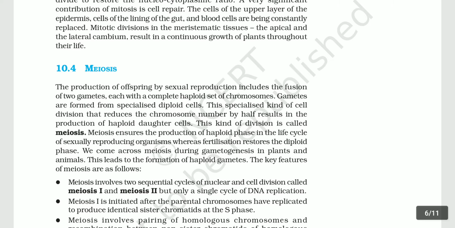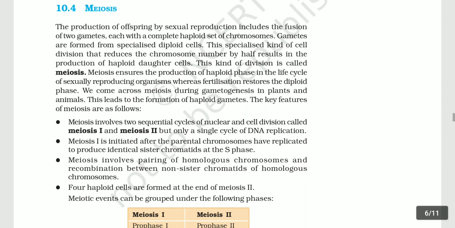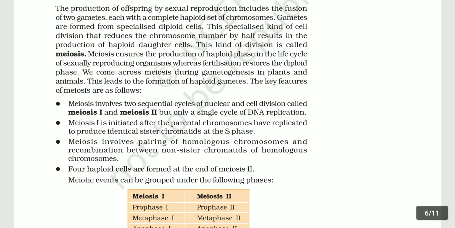Meiosis involves two sequential cycles of nuclear and cell division called meiosis first and meiosis second, but only a single cycle of DNA replication. Second point, meiosis first is initiated after the parental chromosomes have replicated to produce identical sister chromatids at the S phase. Meiosis involves pairing of homologous chromosomes and recombination between non-sister chromatids of homologous chromosomes. Four haploid cells are formed at the end of meiosis second.